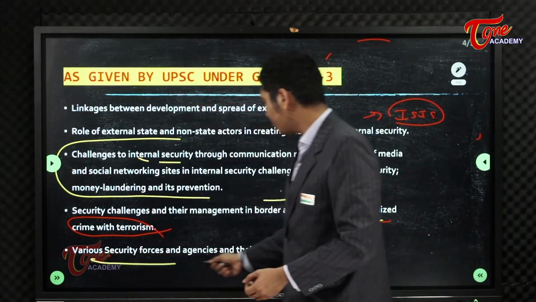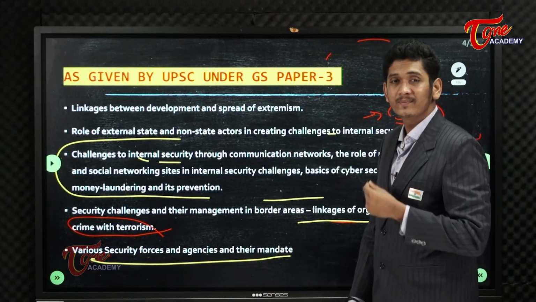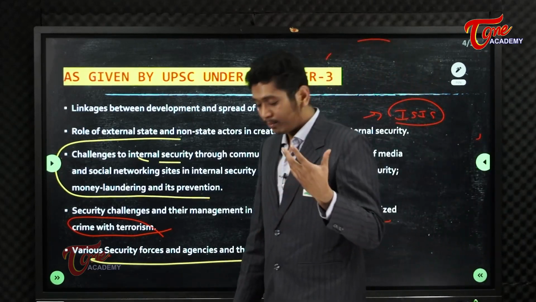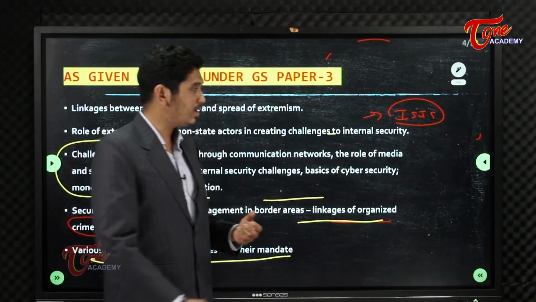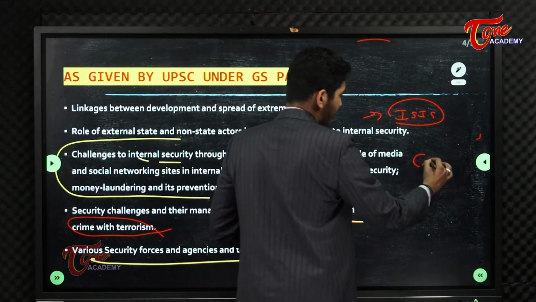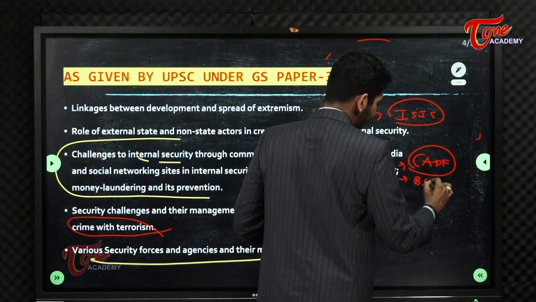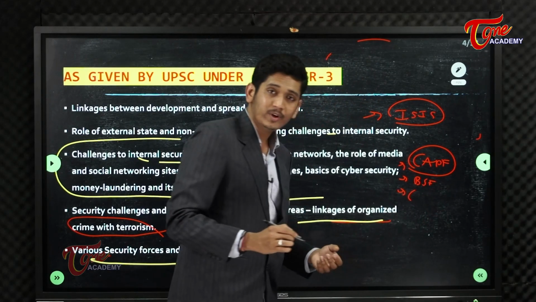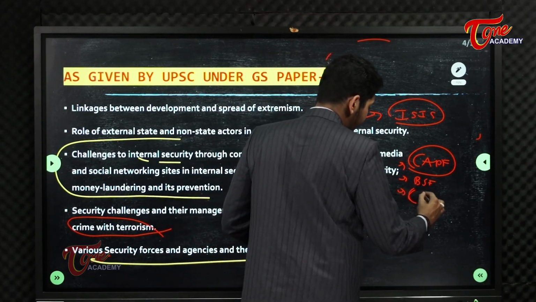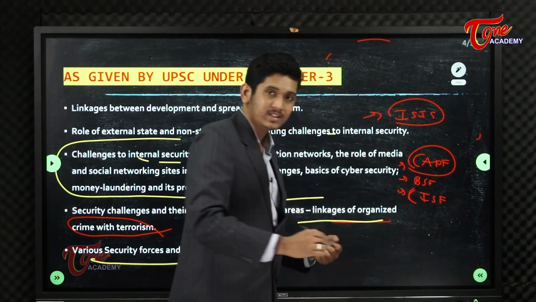And various security forces, agencies and their mandates. In this you will learn major of the border security forces or central armed police forces, like BSF, that is Border Security Force. You will learn about Central Industrial Security Force, CISF.